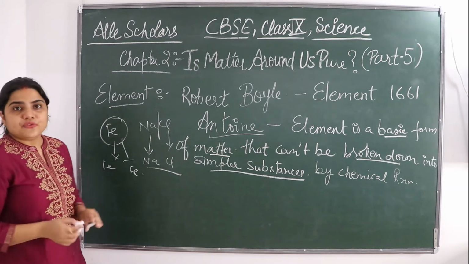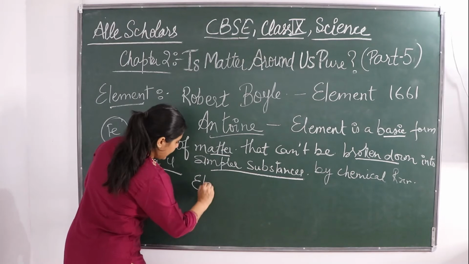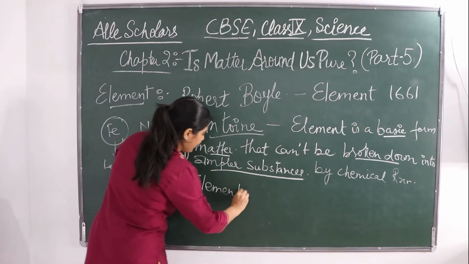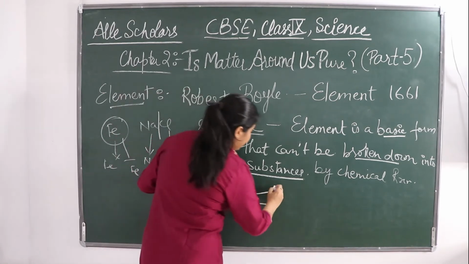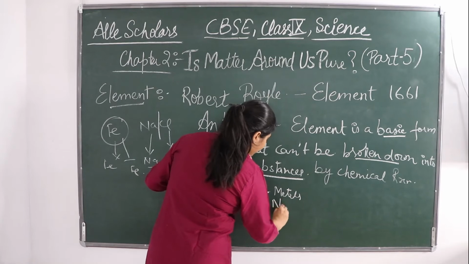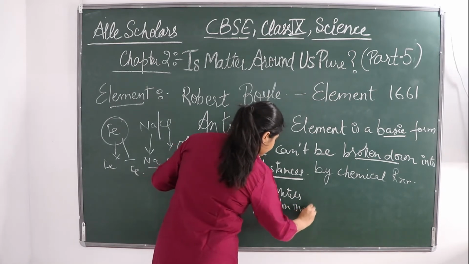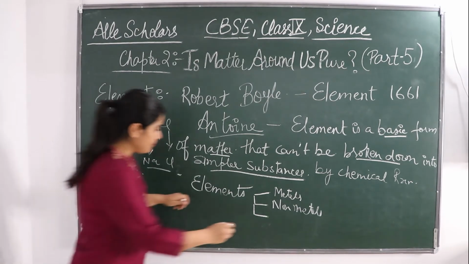So element is further divided in 3 types. Elements are of 3 types, you can say: metals, non-metals, and the third category comes of metalloids.